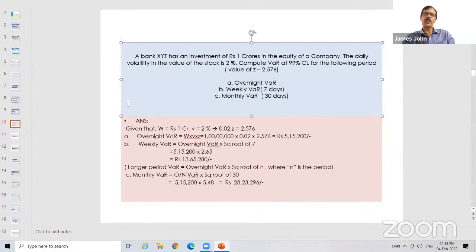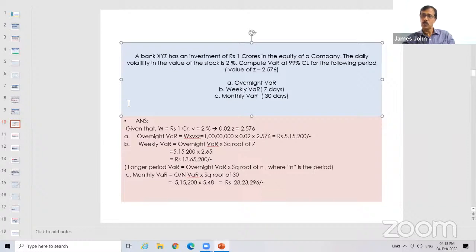A bank XYZ has an investment of ₹1 crore in the equity of a company. So a bank is holding the shares of a company and the worth of the share is 1 crore. So their exposure is 1 crore. The daily volatility in the value of the stock is 2%. The change in its value is 2%. Compute the VAR at 99% confidence level for the following periods: overnight VAR, weekly VAR, and monthly VAR. So these are all the three questions.